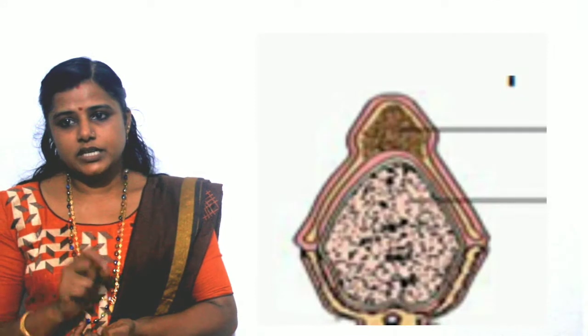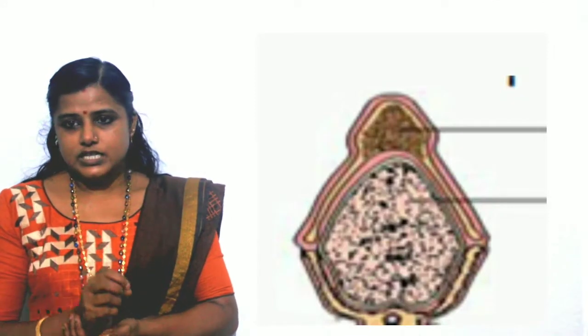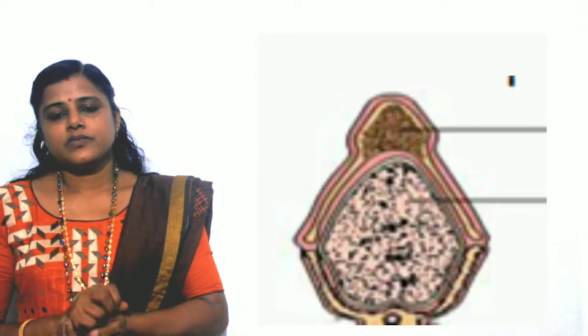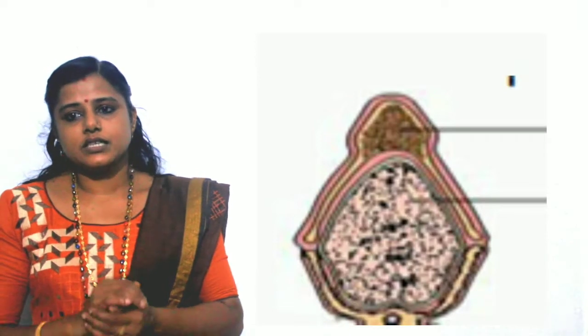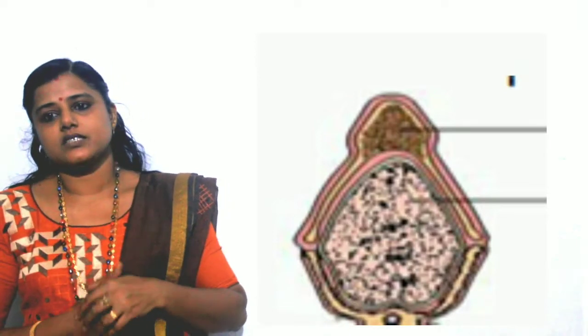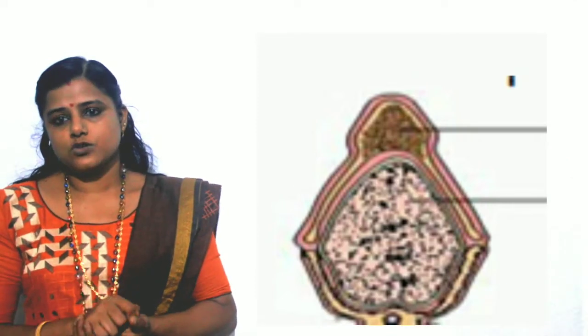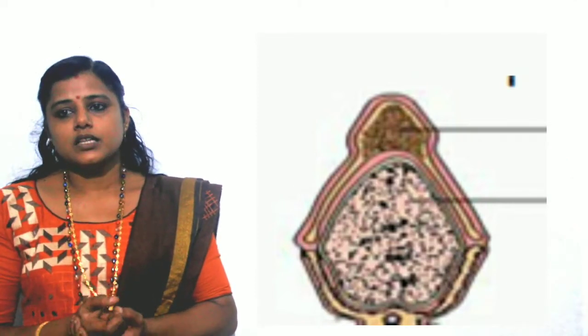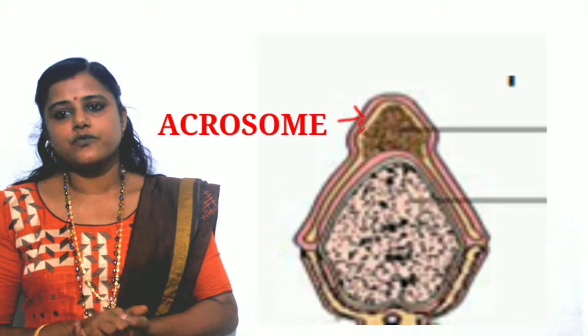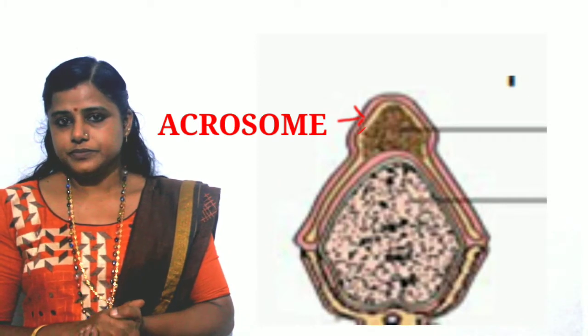In the sperm head, centrally we can see the elongated nucleus. Then the tip of the head has a cap-like structure, known as the acrosome. Inside the acrosome we can see the enzymes. These enzymes help the fertilization of the ovum.